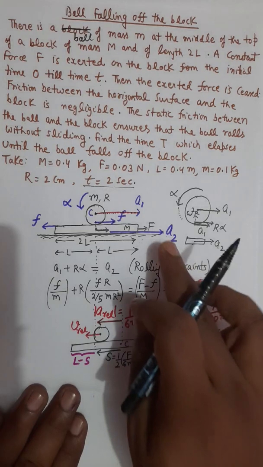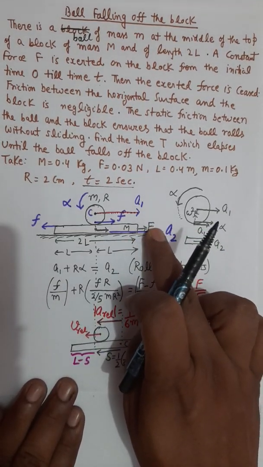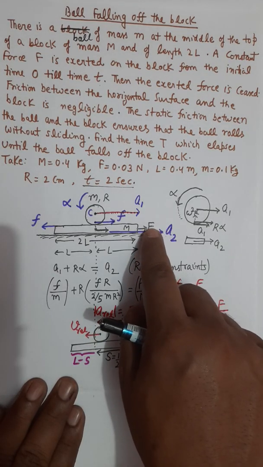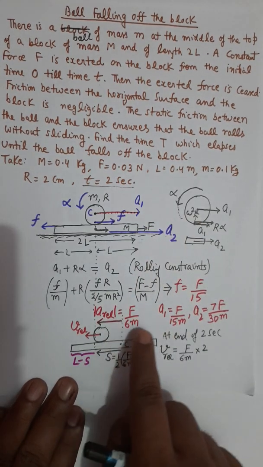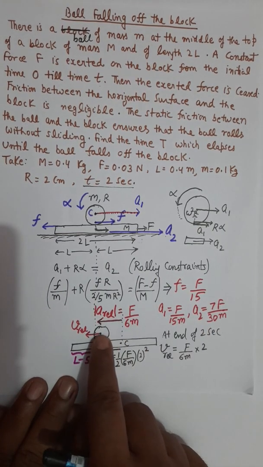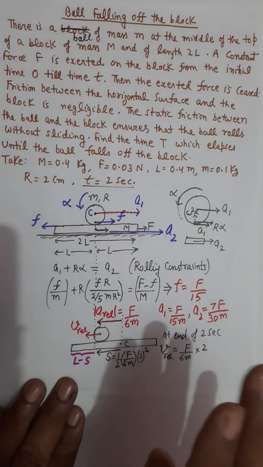After 2 seconds, this force F is stopped. When the force capital F is removed, notice A1 will become 0, A2 will become 0. Both will now travel with constant velocity.